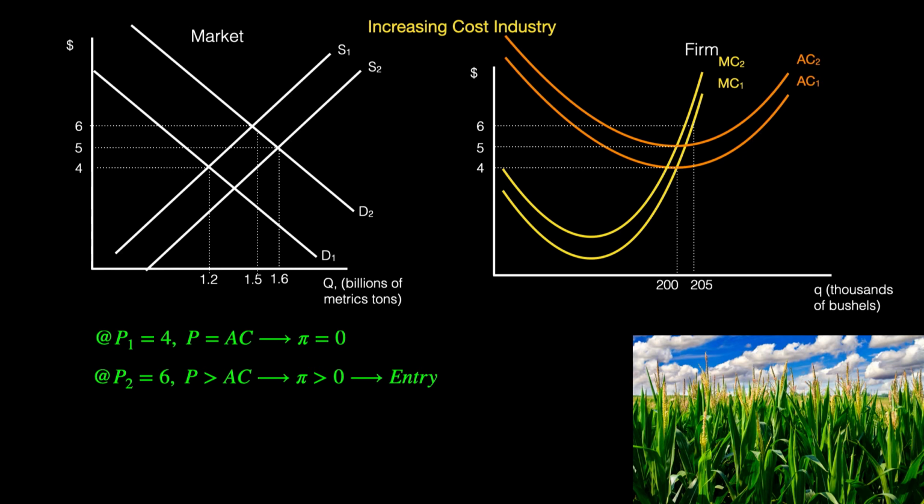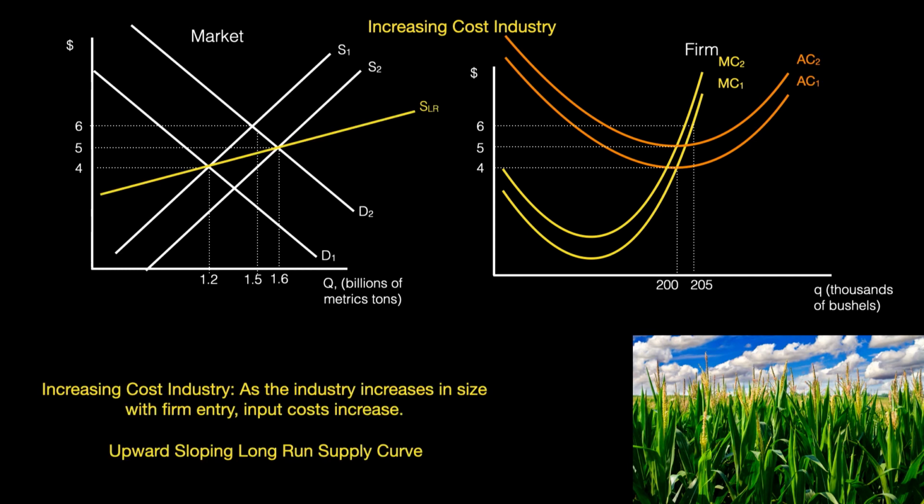Again, this could be due to each corn farmer having to purchase new implements for their tractors, which drives up the price of this type of capital for all farmers. So as supply increases, driving price down, firm costs are increasing. Price meets average cost at $5. At a price of $5, the industry is once again in long-run competitive equilibrium. Now price equals average cost, so economic profit is zero, and firms no longer have a desire to enter or exit the industry. For the increasing cost industry, the long-run industry supply curve is upward sloping.